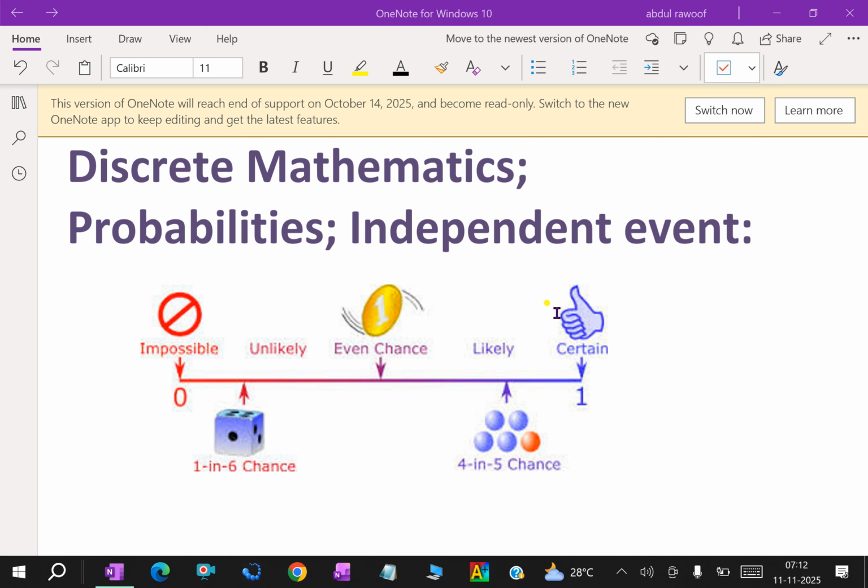For example, if we flip a coin in the air and get the outcome as head, then again if we flip the coin, but this time we get the outcome as tail. In both cases, the occurrence of both events is independent of each other. That is, it is one of the types of events in probability.